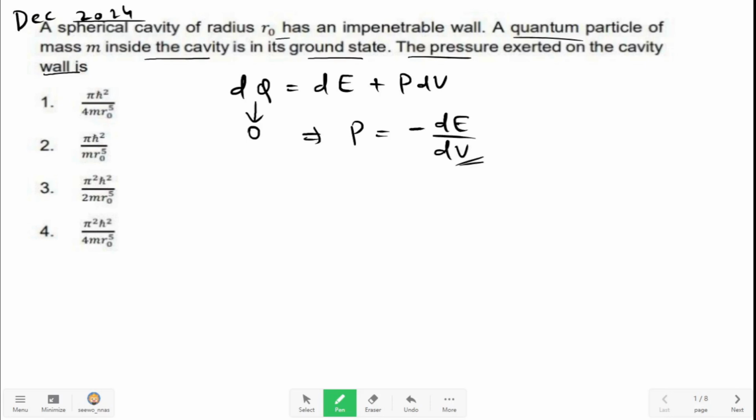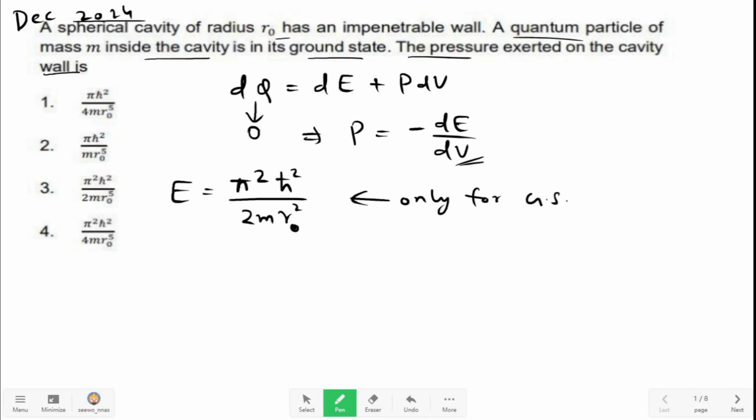Now we need to know the energy of a spherical cavity of radius r0 in its ground state. It is equal to that of the energy of an infinite potential well, that is pi square h bar square divided by 2m r0 square, where r0 is the radius. This is only for the ground state.